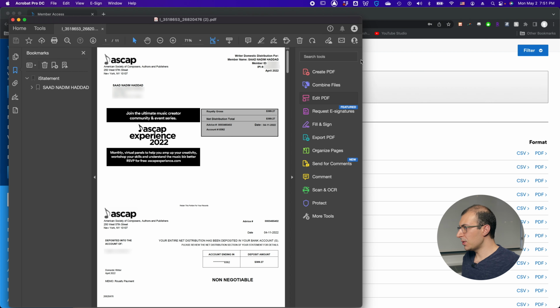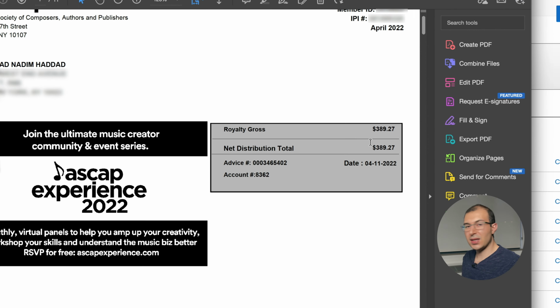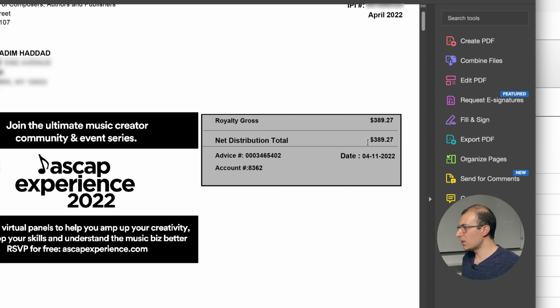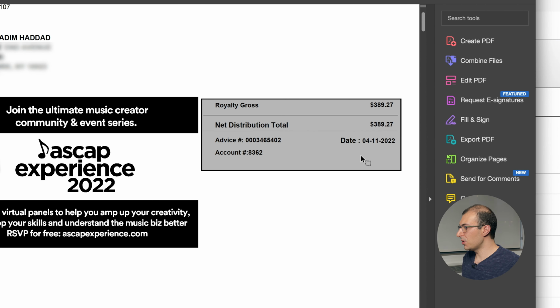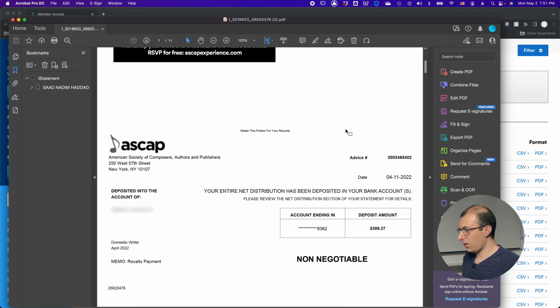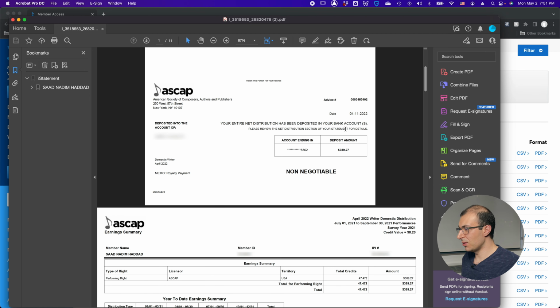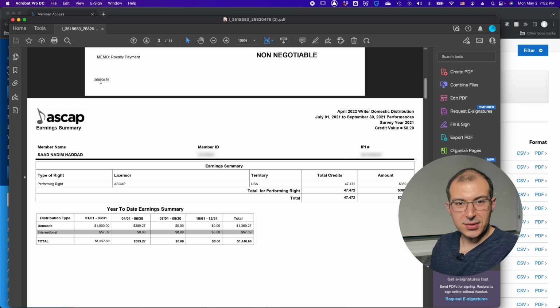Now once you download the statement, you'll see that it comes in several pages, and you'll see right at the top the dollar amount, in this case $389.27. You'll see the date of distribution, April 11, 2022, and all that other good stuff in terms of your account information, your address, etc. It looks very professional.